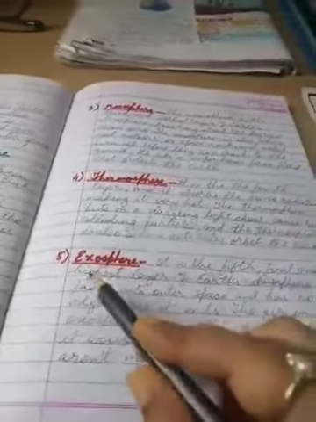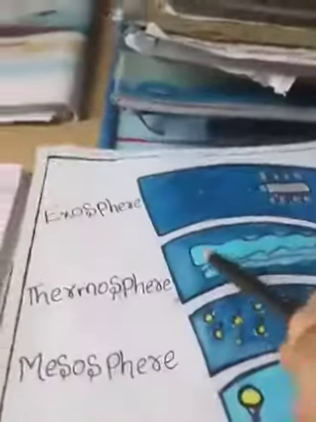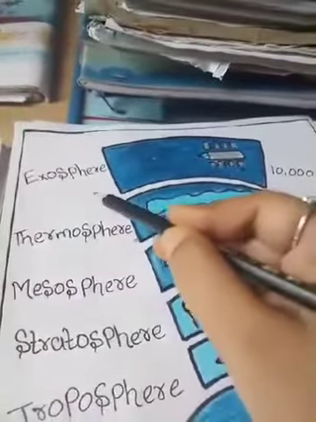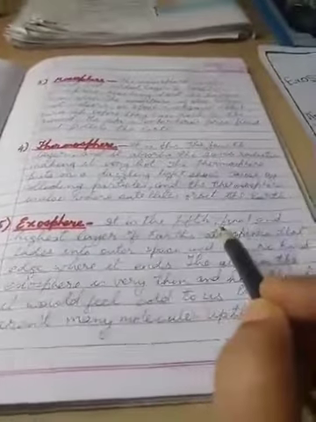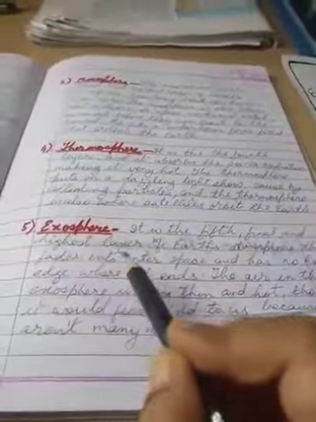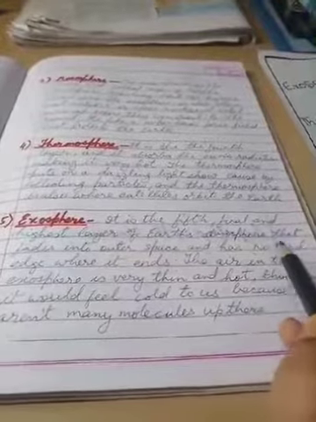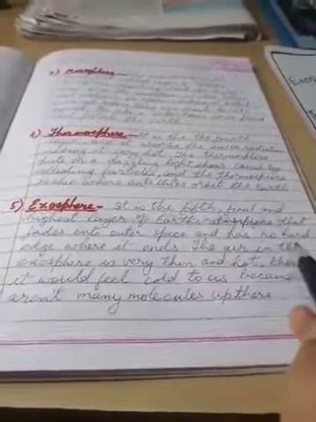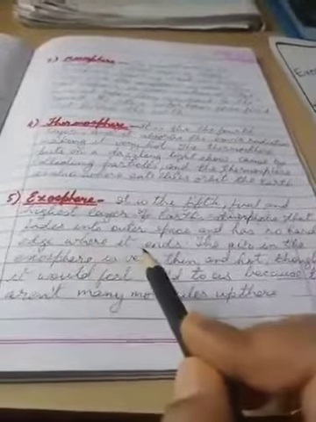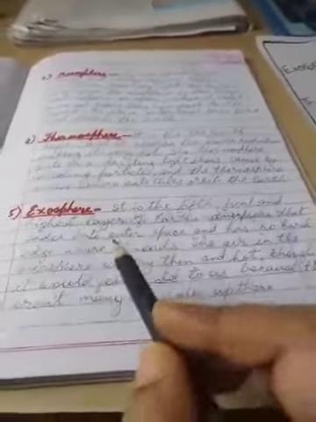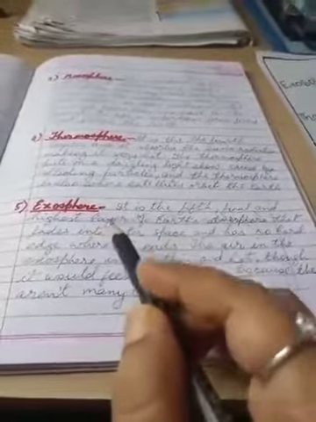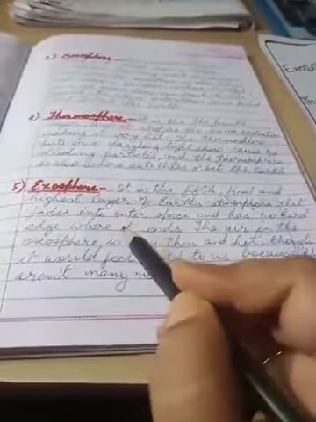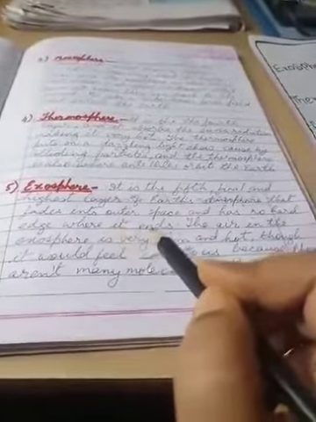Now next is exosphere. See children, over here, this is the last layer of the atmosphere, that is exosphere. See, now it is the fifth, final and highest layer of the earth's atmosphere that fades into outer space and has no hard edge where it ends. It is saying that this is the fifth layer of the atmosphere and is named as exosphere, and it does not have any definite end.